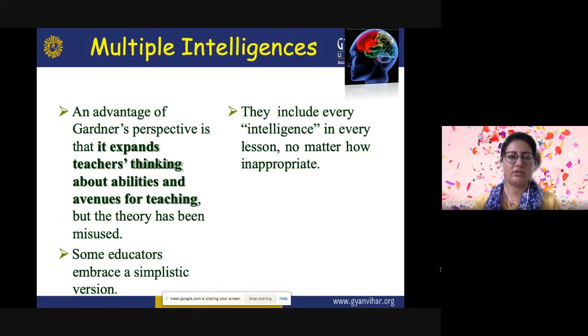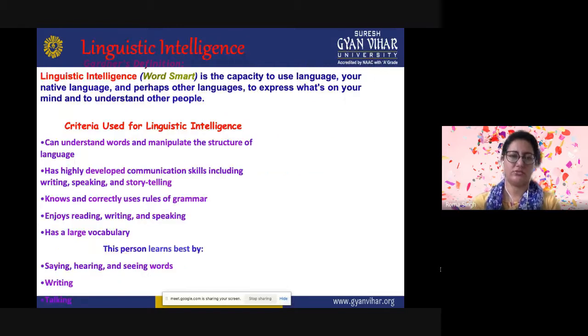Actually it expands teachers' thinking about the abilities, and avenues for teaching have prospered, and some educators embrace a simplistic version of multiple intelligence. They include every intelligence in every lesson. So there are certain inappropriate ways of making use of multiple intelligences in the classroom. Let us now discuss the various kinds of intelligences which have been given by Gardner.